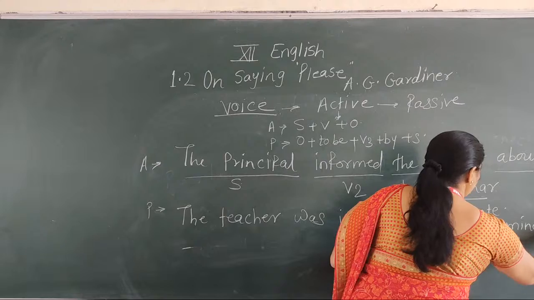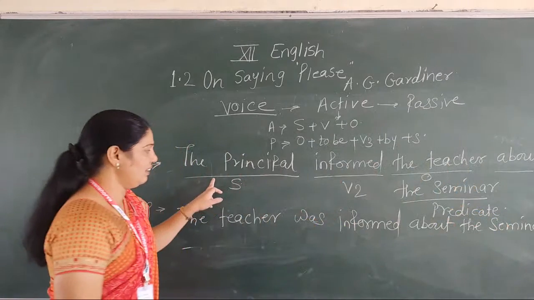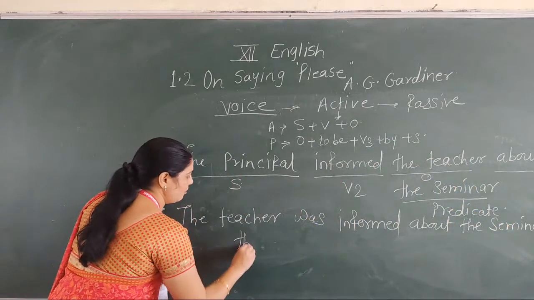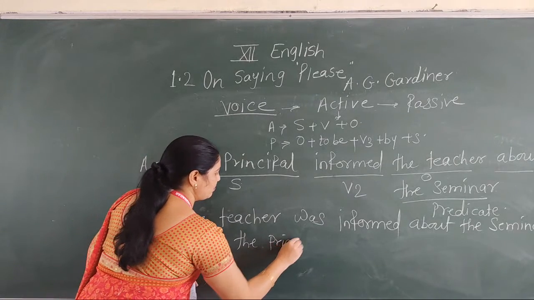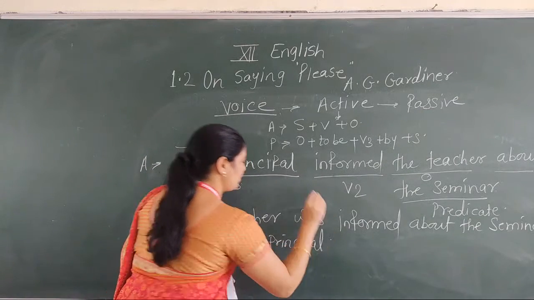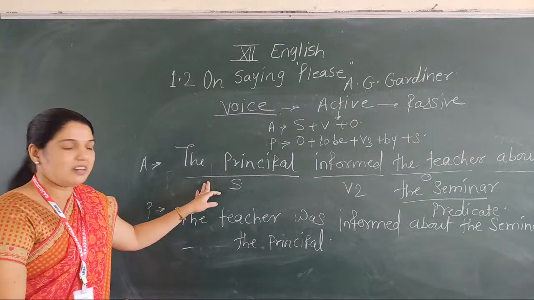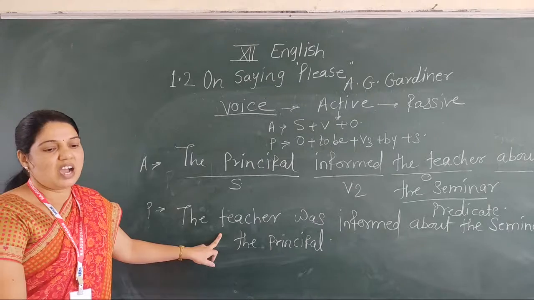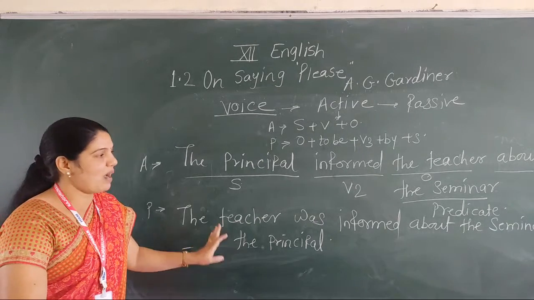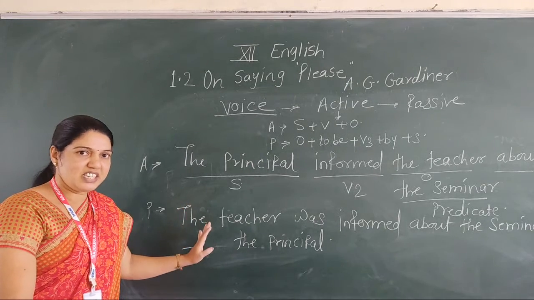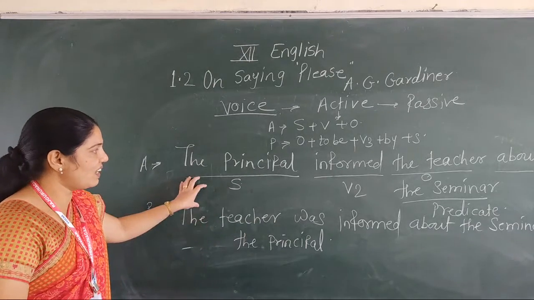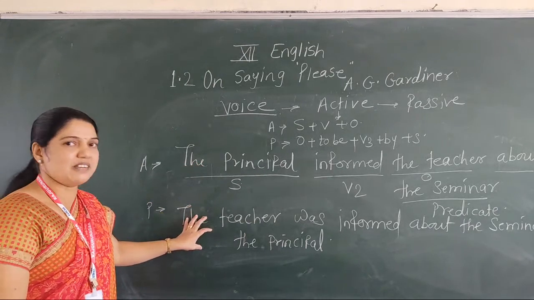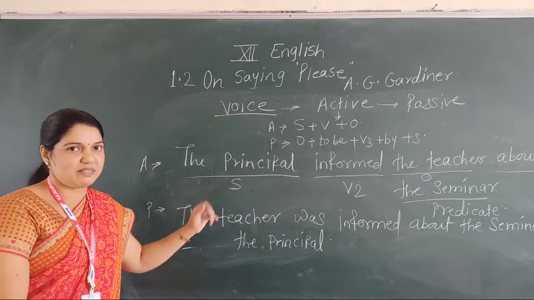Then write down by the principal. In this way, you have to convert active into passive.